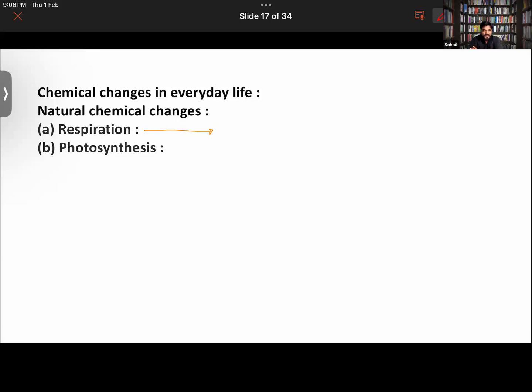It releases energy, it gives us energy. Correct. So basically, what is being broken down here? Glucose, in the presence of oxygen. Water is obviously required for any metabolic activity to happen in our body.